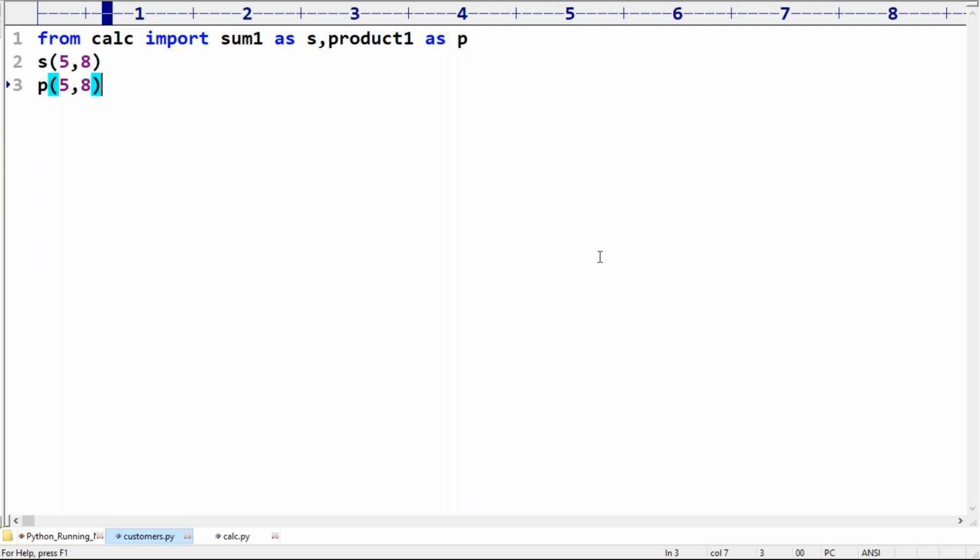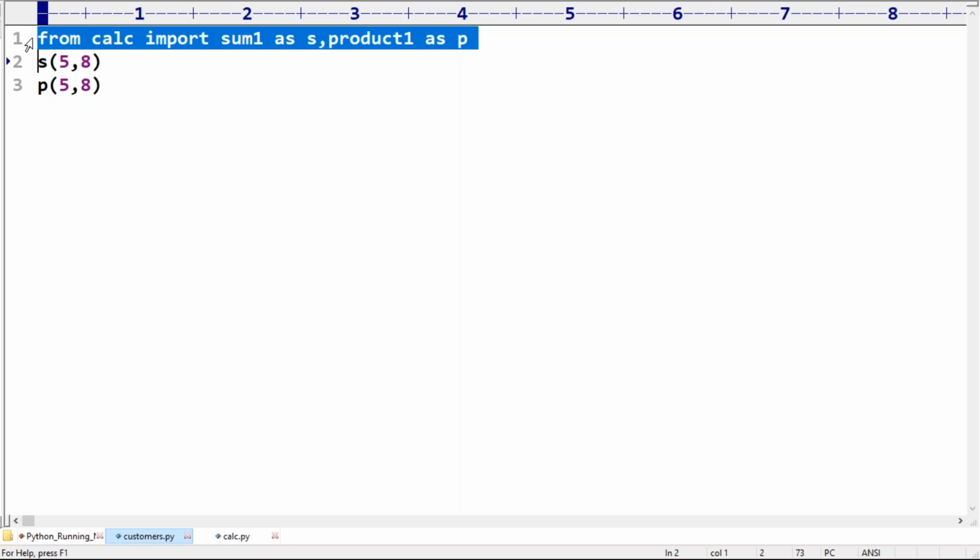Ganesh, getting the point, right? Next, still some people are having a doubt. Sir, if the functions sum and product are in calc, can I use from calc import sum as s, product as p? Sravan Sai, I hope your doubt got clarified.